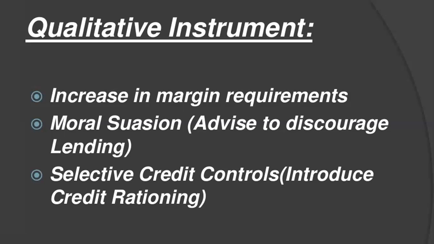Next is selective credit control. It refers to a method in which the central bank gives directions to other banks to give or not to give credit for certain purposes or to a particular sector. During excess demand, the central bank introduces rationing of credit in order to prevent the excess flow of credit, particularly for some activities. It helps to wipe off the excess demand.